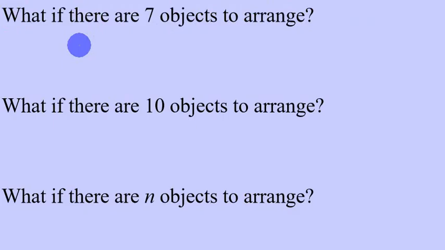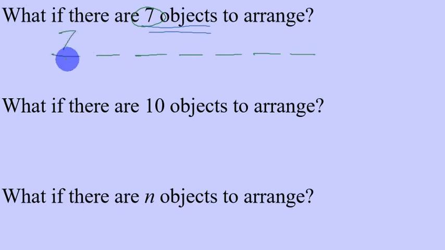So, what if there are 7 objects to arrange? So if we would have 7 objects, let me change color here. If there will be 7 objects to arrange, and the objects should not repeat 1, 2, 3, 4, 5, 6, 7, then of course out of all of them there are 7 options to be placed first.